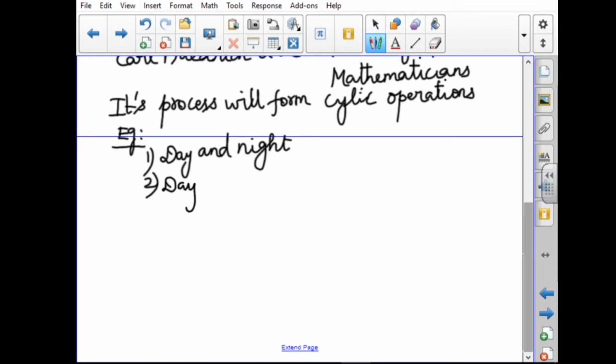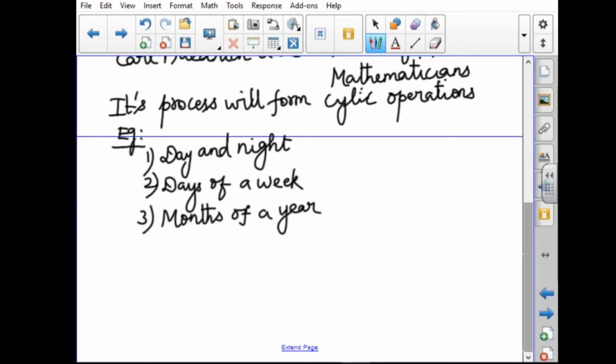The second one, days of a week: Sunday, Monday, Tuesday, Wednesday, Thursday, Friday, Saturday. After Saturday, we again start from Sunday. Next one, months of a year. After December, we start from January only. Fourth one, seasons of a year. So this concept is related to our daily life. Next, we can include the life cycle of a planet like that.